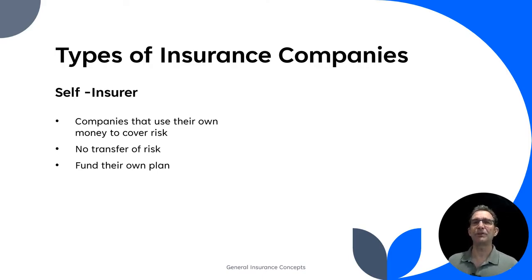Okay, the next type of insurance company we want to cover is a self-insurer. That simply means a company that uses their own money to cover their own risks. So, in a sense, they're not transferring any risk. That's what self-insurance usually means. You're holding that risk yourself, you're retaining that risk yourself.